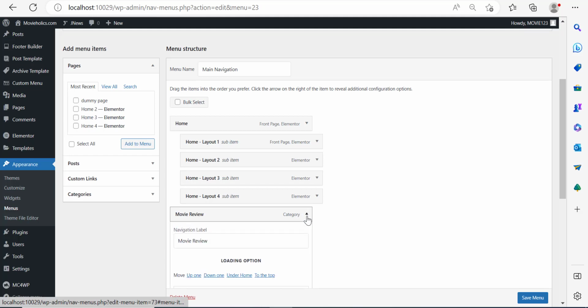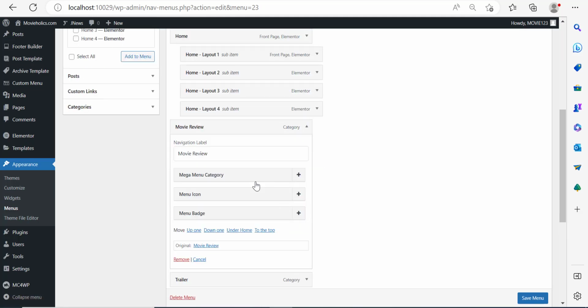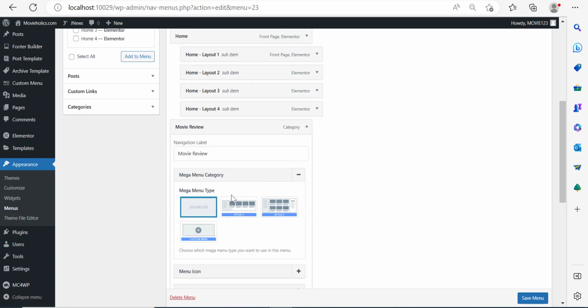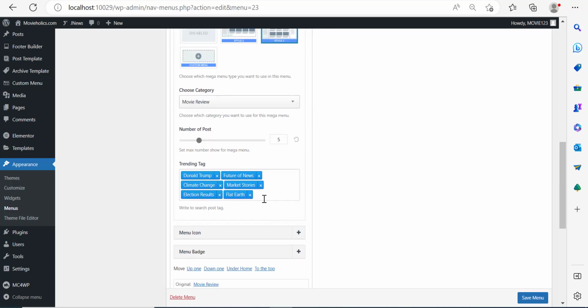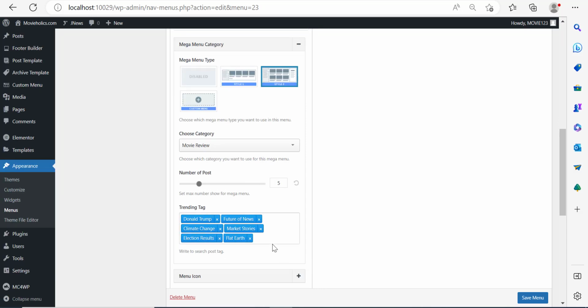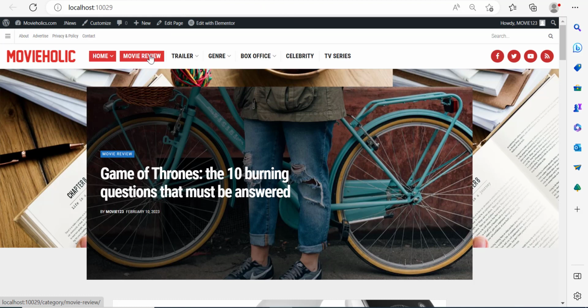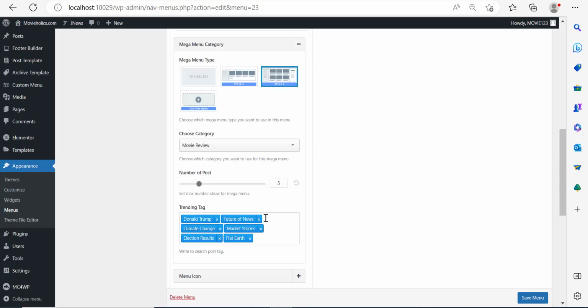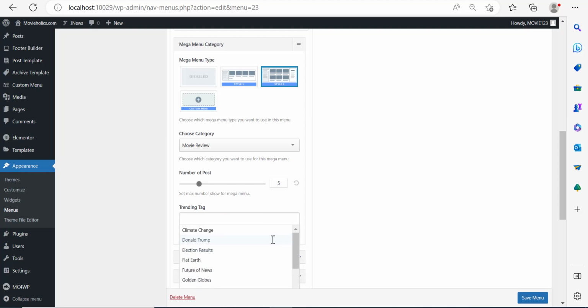So I'm going to go to movie review, wait for a second until the elements show up, and then click on mega menu category, and then click on the category that you want to choose. Right here, you can add as many posts as you want to show. Here, only 5 posts show. You can show more. You can even add some trending tags related to this particular category. For example, I can see some tags there, but they're not related to movies. Let's add something like Harry Potter.